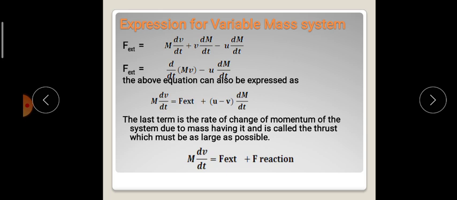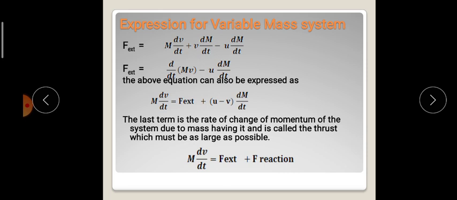the expression for variable mass system will go on as follows. External force is equal to m into dv by dt plus v into dm by dt minus u into dm by dt. Now the external force acting on the system is given by d by dt of mv minus u into dm by dt.